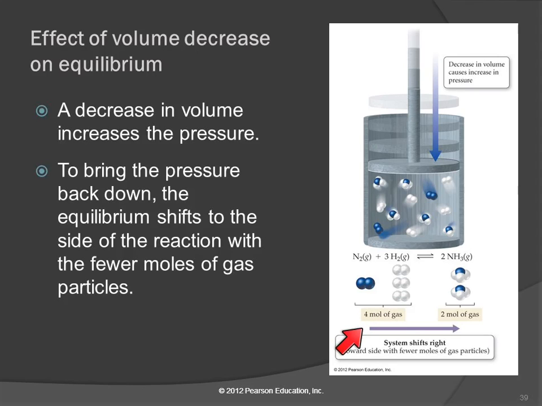Remember that a mole is a counting number. So in the picture, we're showing 4 molecules, but we can multiply that up, and this represents 4 moles of gases. In the products, because of how they combine, there's only 2 moles of gas. So when the nitrogen and hydrogen combine together, the number of particles decreases.